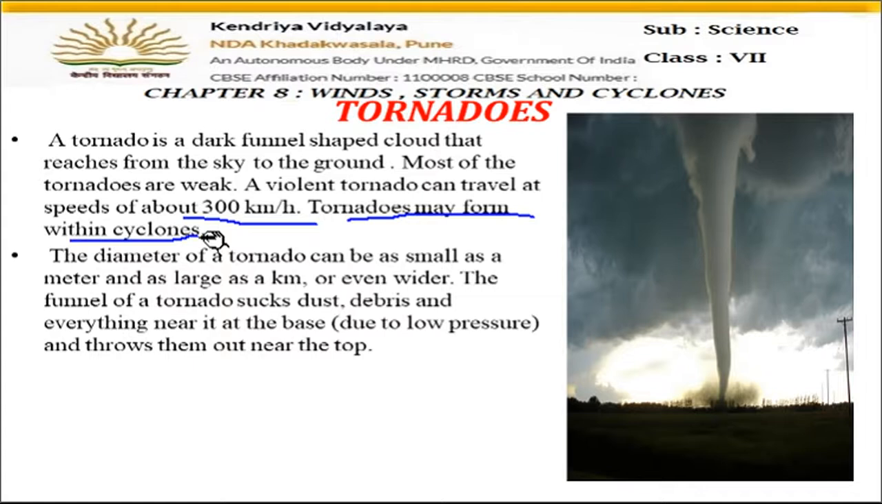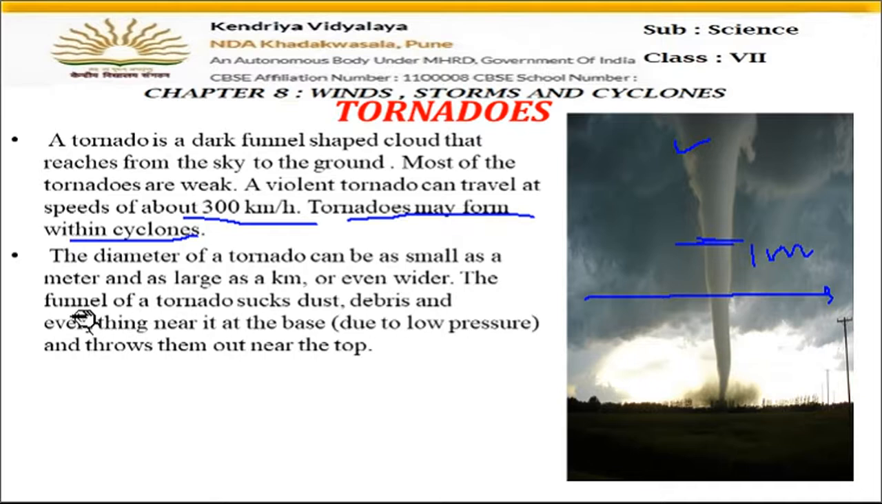When cyclones come, tornadoes can also be formed within the cyclones. Now, what is the diameter? Diameter means the width of the tornado. It can be as small as a meter. If the tornado is very weak and small, the diameter can be 1 meter. And if it is a big tornado, then the diameter can be of kilometers also.